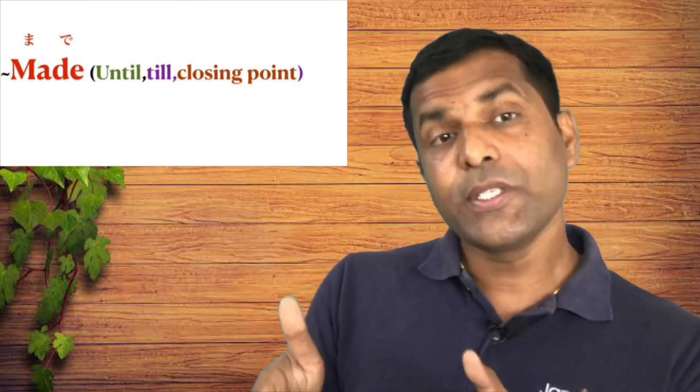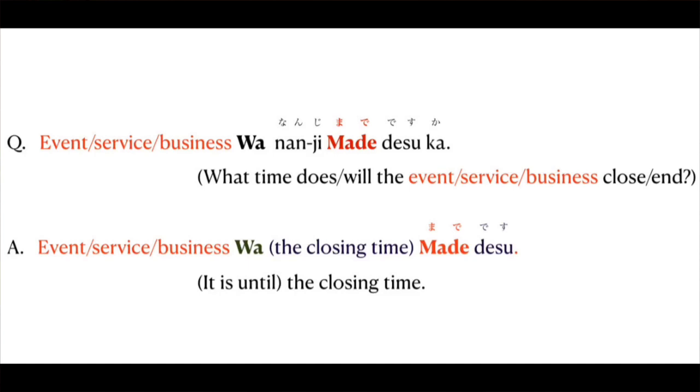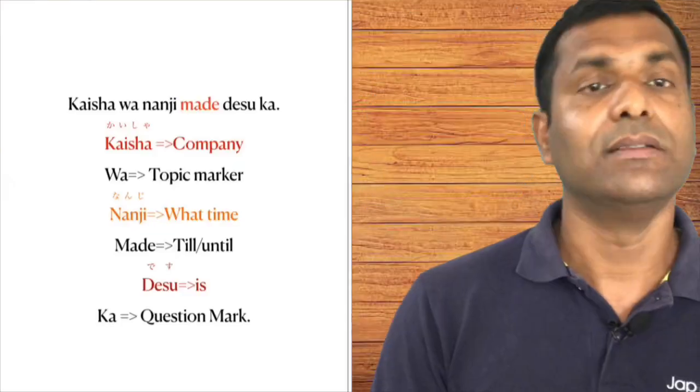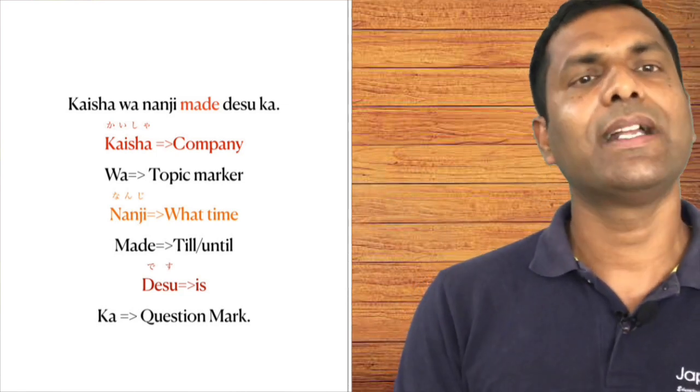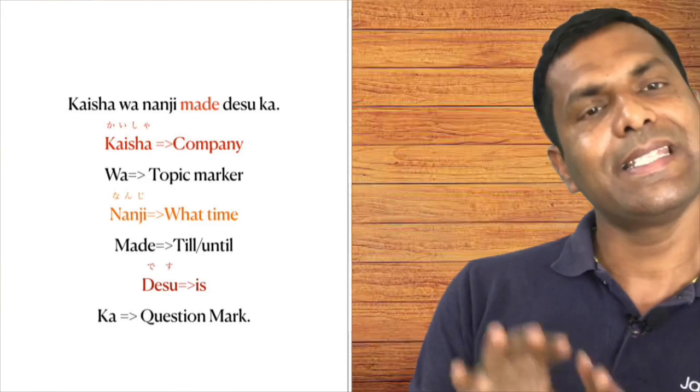The literal translation of made is until or till. It's basically closing time. Closing time, till what time this particular thing is open or till what time you work, etc. Similarly, the way we learned kara, noun plus wa and nanji kara desu ka, in a similar way we will learn noun plus wa nanji made desu ka. Let's again take the example of company. Kaisha wa nanji made desu ka? Your company is until what time?